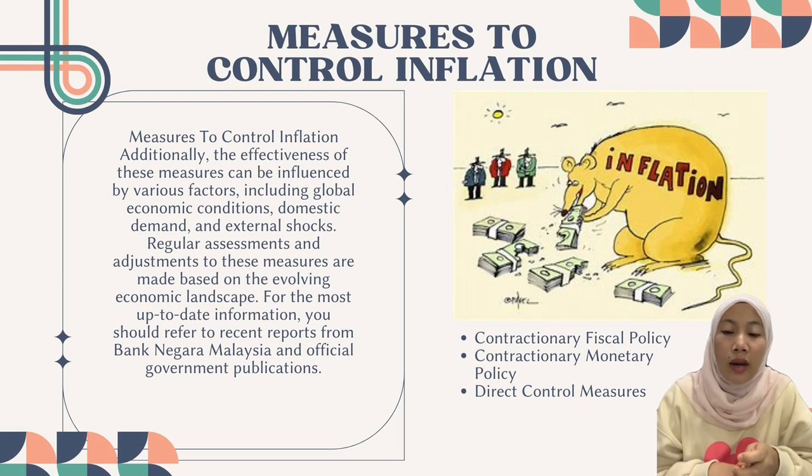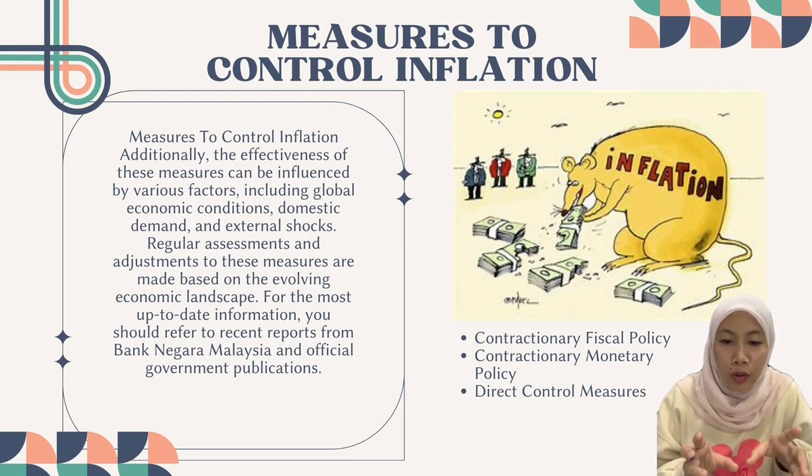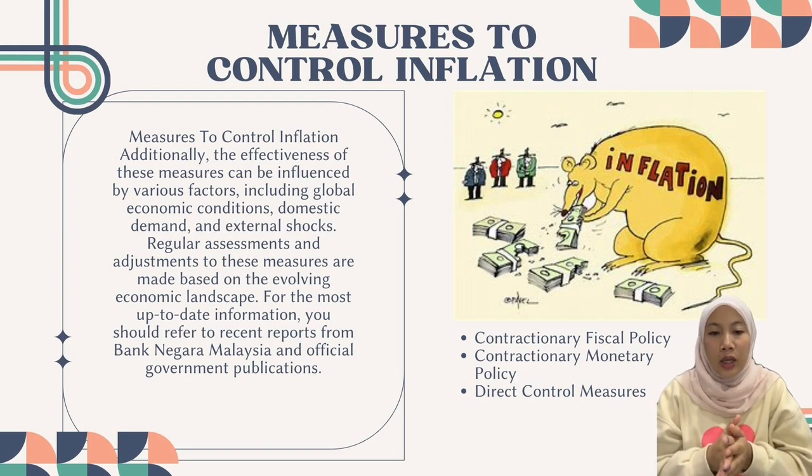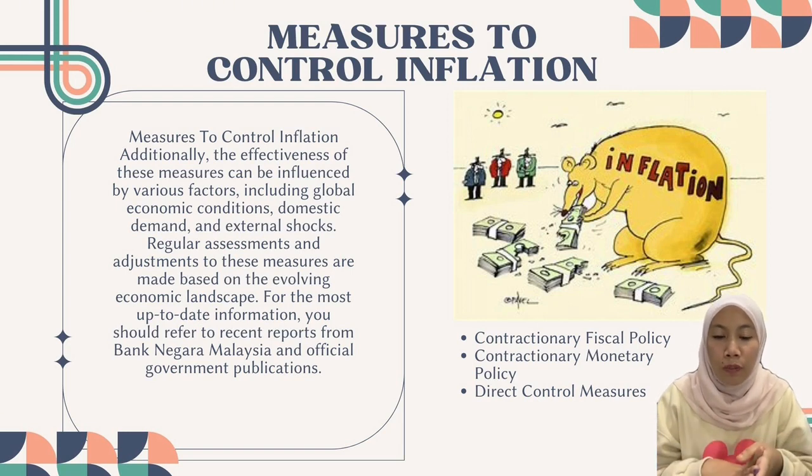And the third one is direct control measure. Malaysia has a law and regulatory frameworks in place to directly control prices and prevent profiteering. The Price Control and Anti-Profiteering Act 2011 empowers authorities to set price controls and prevent unfair pricing practices. So the Malaysian government may use the act to regulate prices of essential goods during periods of high inflation.